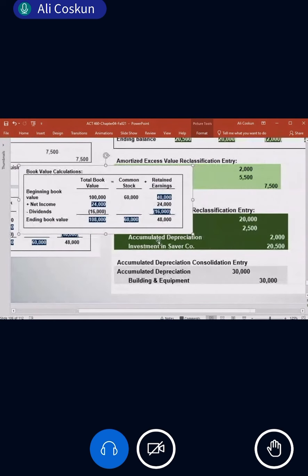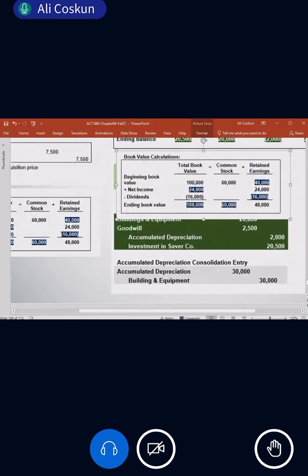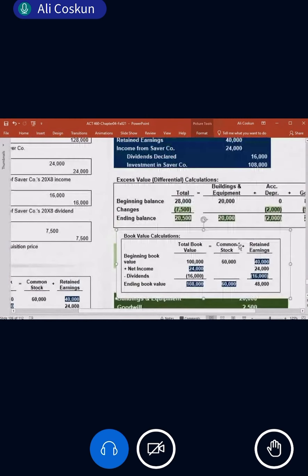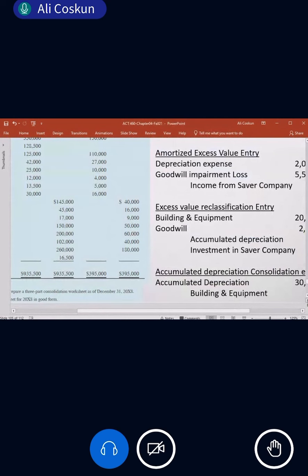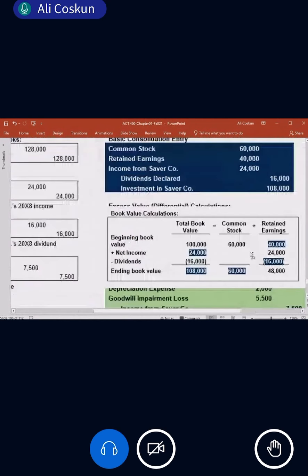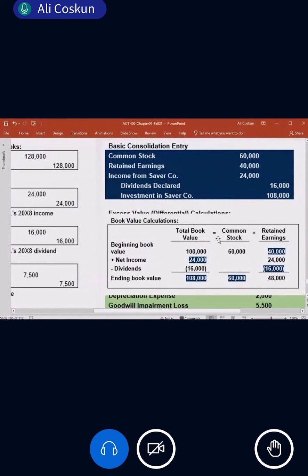I want to show this entry and table together. Here it is. Now look at here. You cannot look. Why? Because it's going. All right, now here you can look. What do you have here? The book value calculation table is this. What is the book value calculation table? This is beginning book value plus net income minus dividend, which gives ending book value.